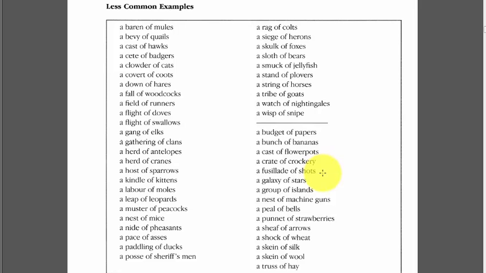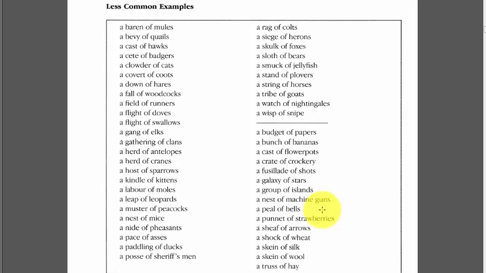The next one is a fusillade, or if you're an American it will be a fusillade of shots. So by shot we mean gunfire. So this term would typically be found in books describing World War I, where they would fire multiple shots from a shotgun. The next one's a galaxy of stars, a group of islands, a nest of machine guns. A nest of machine guns, this is a fixed point from which people would fire their weaponry. Again, this is a World War I, World War II term.